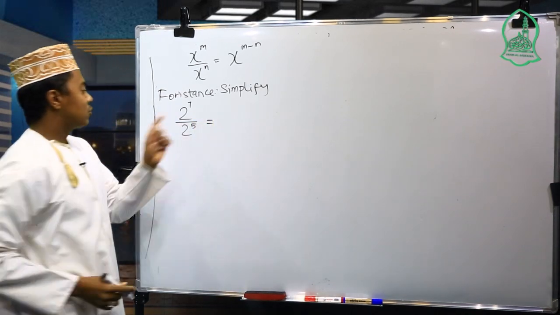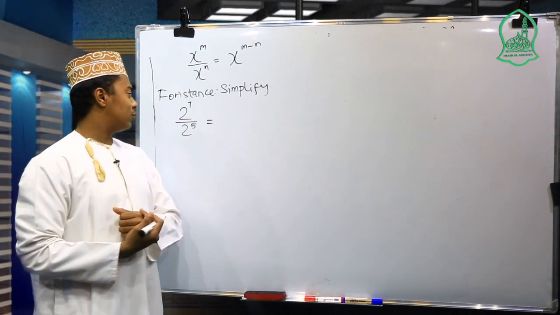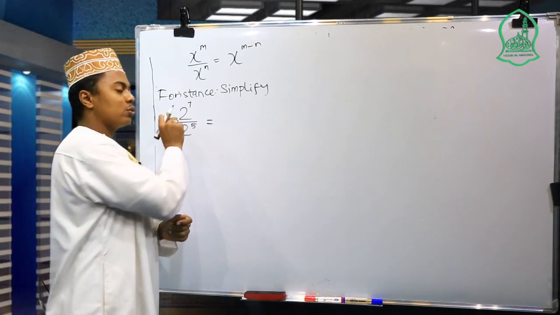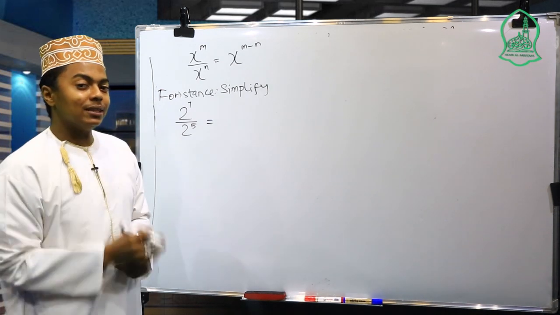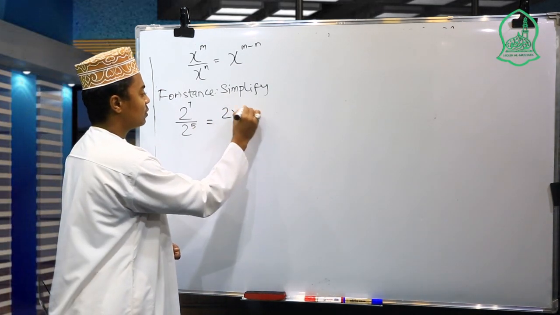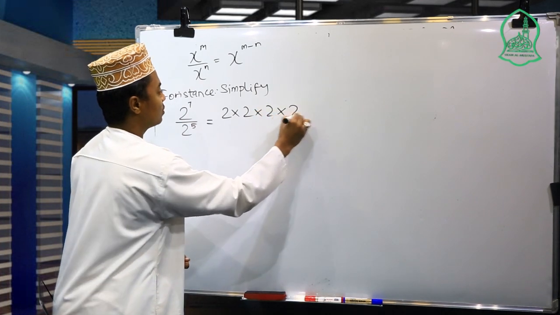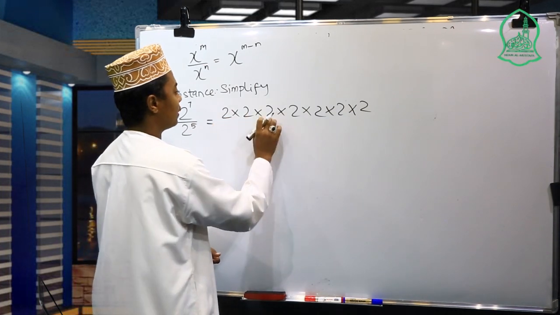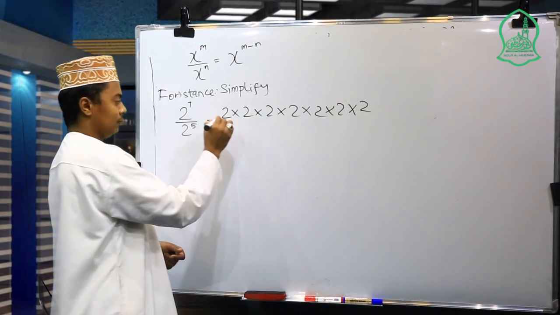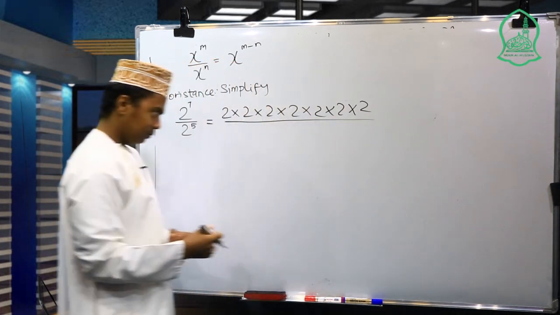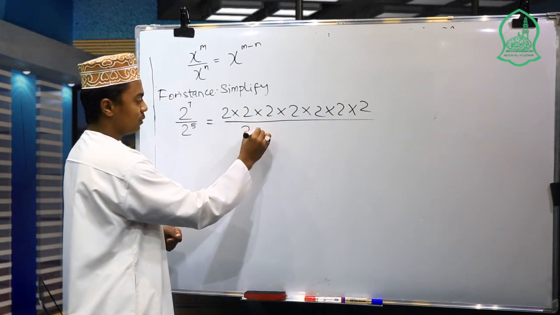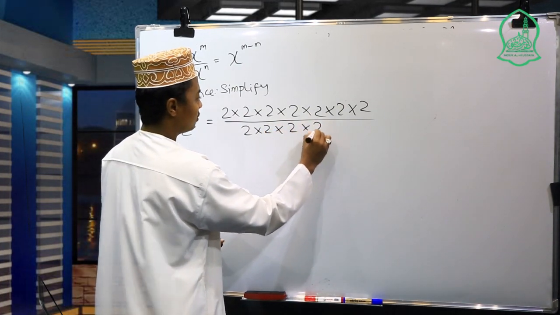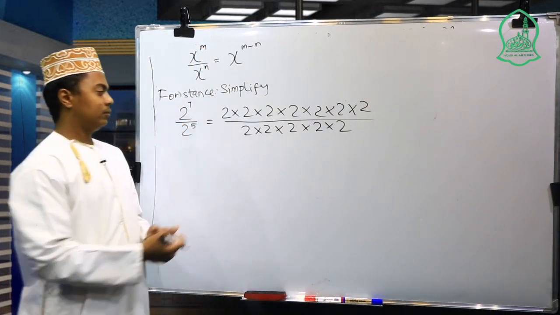Okay. So what is 2 power 7, or 2 to the 7th power? It means that 2 is multiplied 7 times. So 2 times 2 times 2 times 2 times 2 times 2 times 2, that is 1, 2, 3, 4, 5, 6, 7, over 2 times 2 times 2 times 2 times 2.